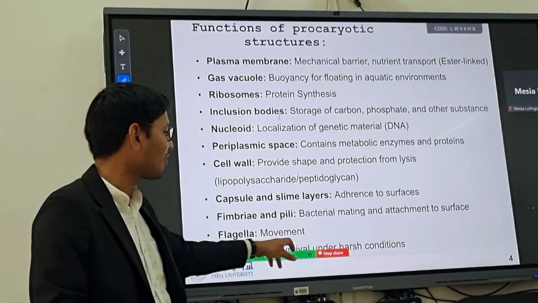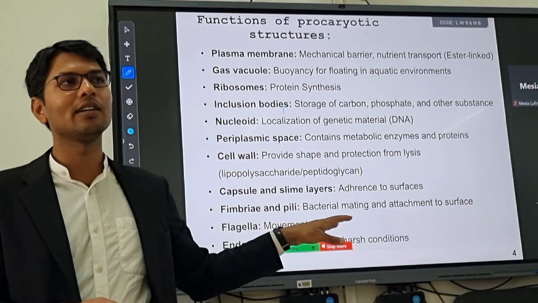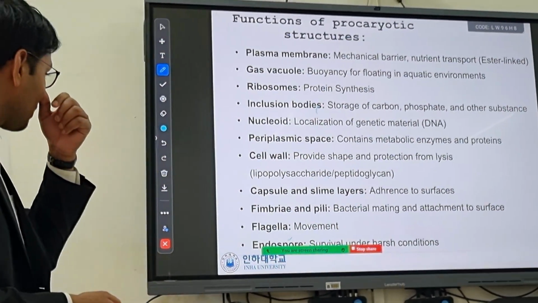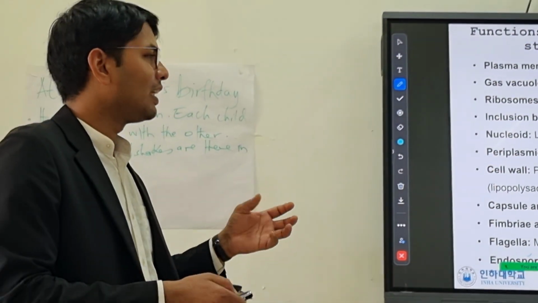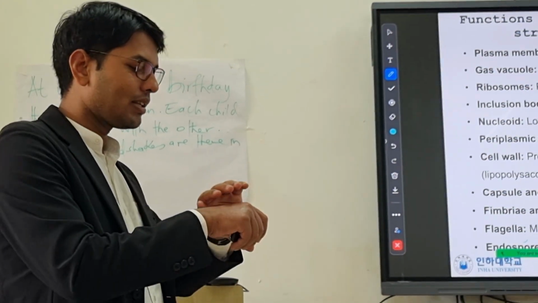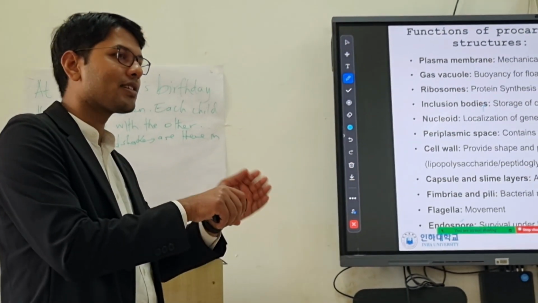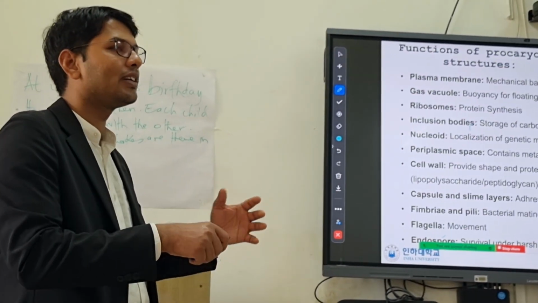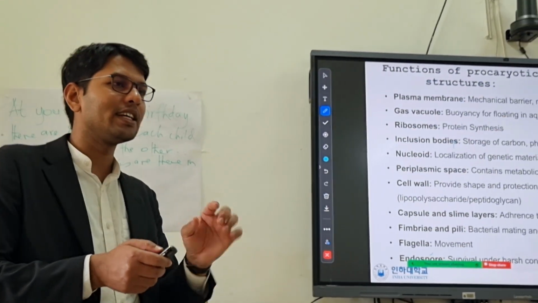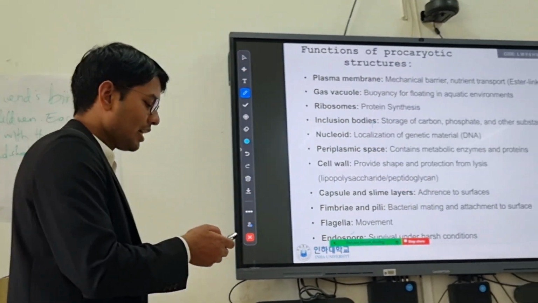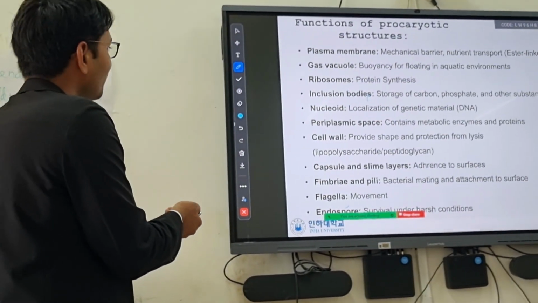And then the endospore, for survival. The endospore is very important in bacteria because under harsh conditions, they make a coating above their surface so that they will not be affected. It's like a kind of egg cell that is very harsh and rough. So the function of the endospore is that.